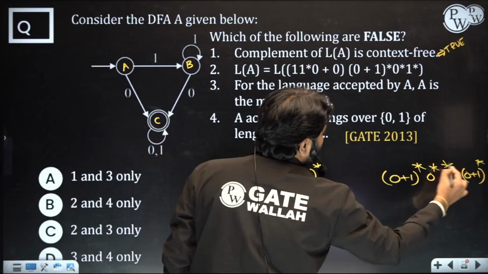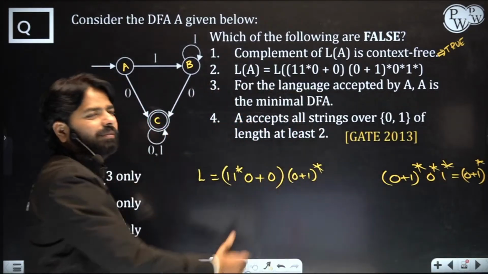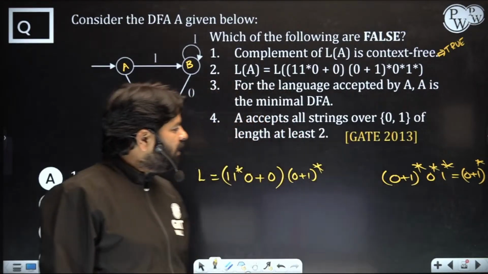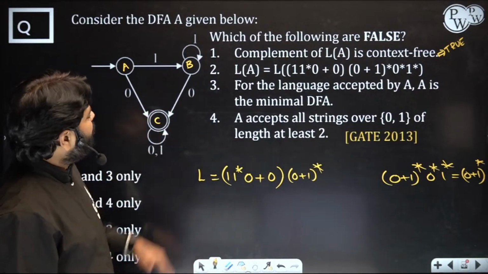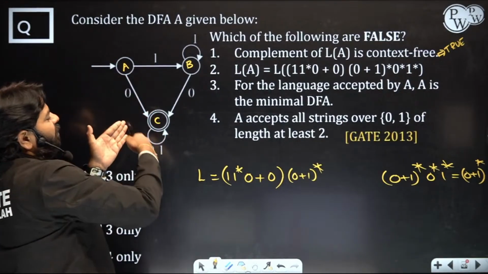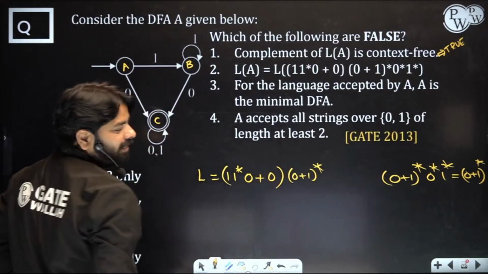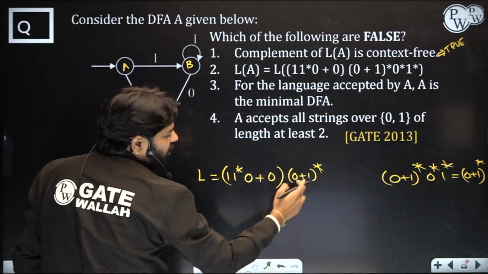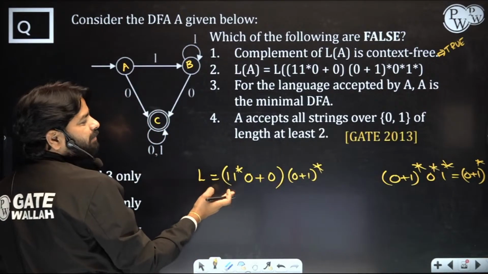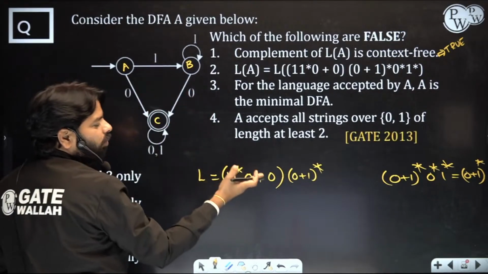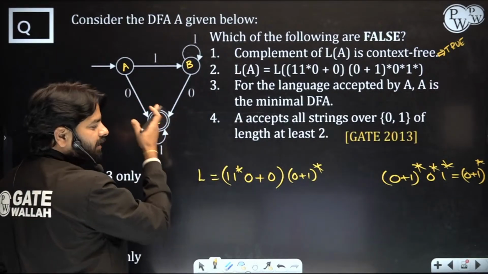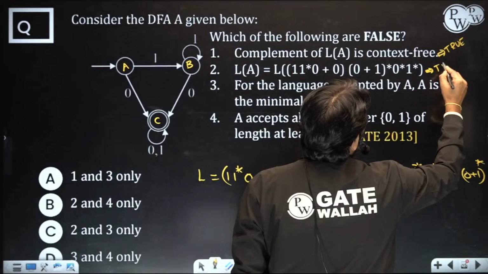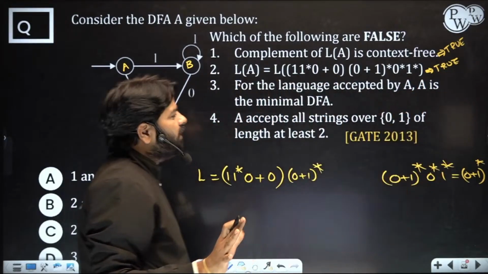You don't get beyond this, right? Every string over 0 1 you can get from there. You can always assume epsilon, 0 power 0 1 power 0, you can get everything from here. So now you got this form. Is this present here? If you come to this path, 0 followed by anything is there. And if you come by this path, 1 1 star 0 followed by anything. So when you look at this expression, what is given and what is written, they are the same. So statement 2 is also true. You don't need to do any extra work, just understand.